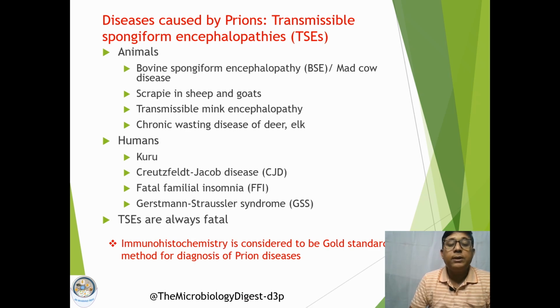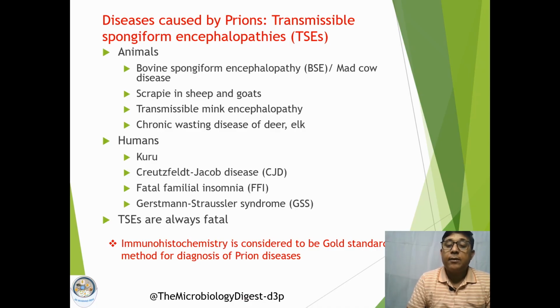In humans too, prions can cause some diseases. For example, Kuru, which we have already discussed, then CJD, Creutzfeldt-Jakob disease, then FFI, fatal familial insomnia, and GSS, Gerstmann-Sträussler syndrome. These are the diseases in humans caused by prions. These transmissible encephalopathies are always fatal. Once a person or animal gets infected, there is always 100% fatality.